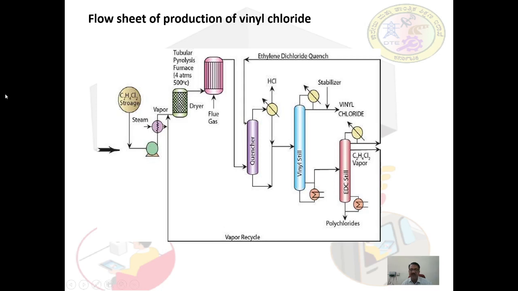Here you can see the vinyl still, to produce vinyl chloride as the top product. It is mixed with the stabilizer and then stored. The product is stabilized using a stabilizer as vinyl chloride is highly reactive without stabilizer.